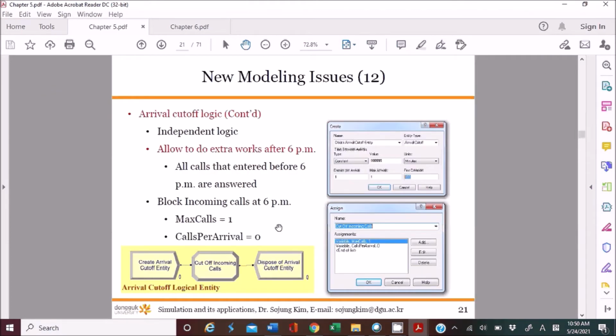If you cannot remember this, please watch my previous video and then try to understand the logic of this simulation model. Because I'm not going to ask you to use Arena software to develop the simulation model during the exam. However, you need to understand what's going on in the simulation model, because I'm going to ask you to interpret the given model in the exam.